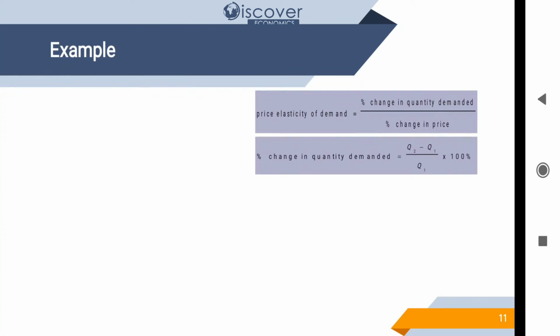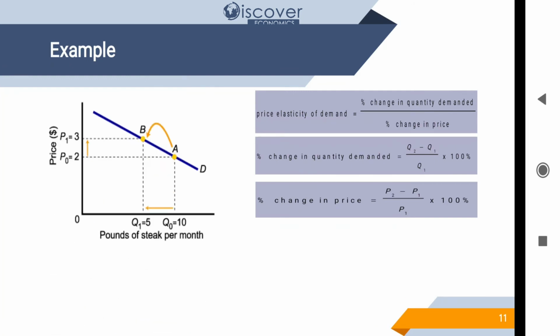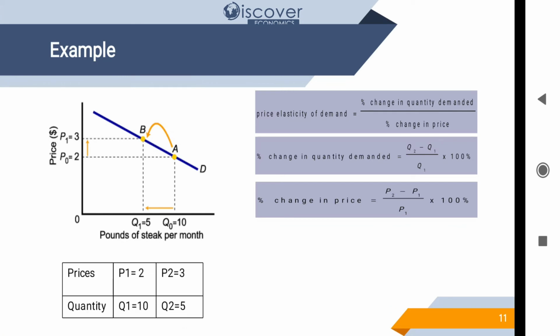Now we have the formula for price elasticity of demand, that is percentage change in quantity demanded with respect to percentage change in price. Percentage change in quantity demanded is equal to change in quantities divided by quantity 1 into 100, and percentage change in price means change in prices divided by price 1 into 100. And here is the diagram. We can see that the price is increasing from 2 to 3. When the price was 2, we had 10 items, and then the price increased to 3 and we have 5 items. So P1 is 2 and P2 is 3, and quantity 1 is 10 and quantity 2 is 5.